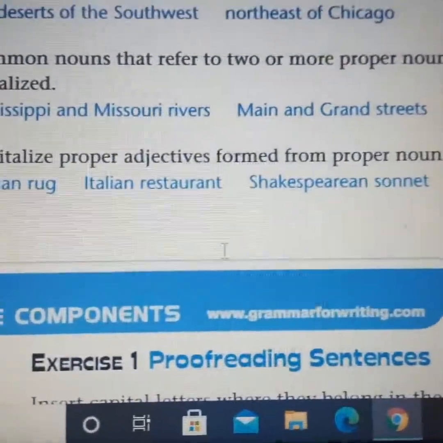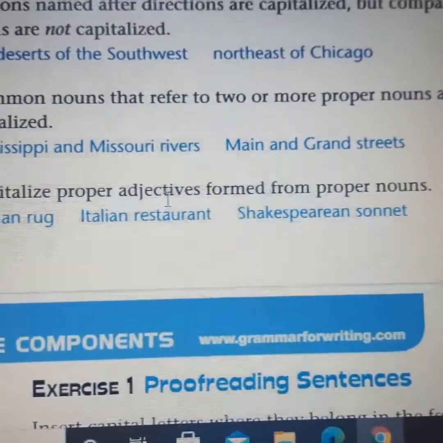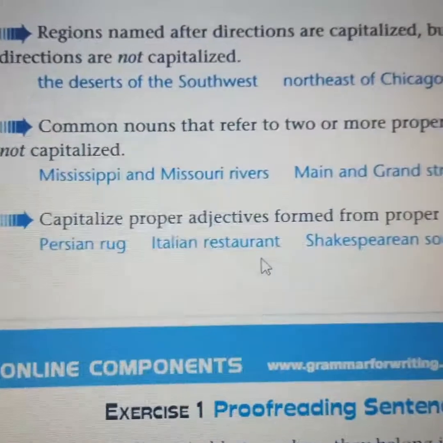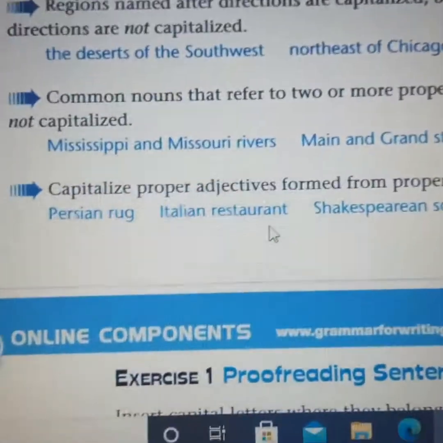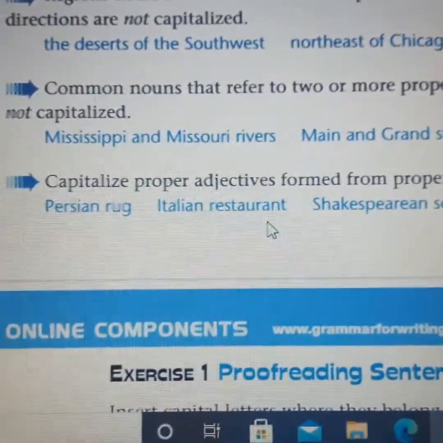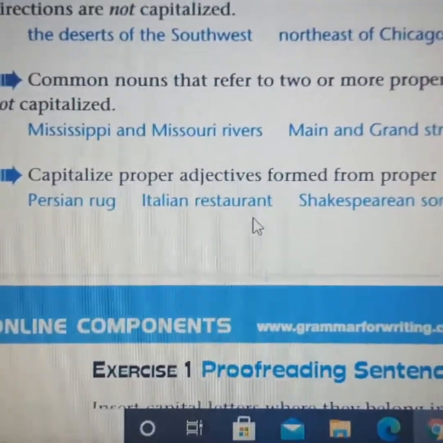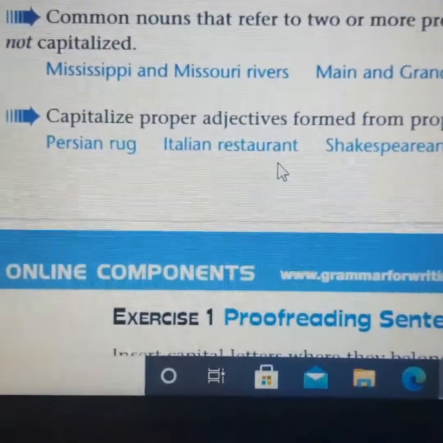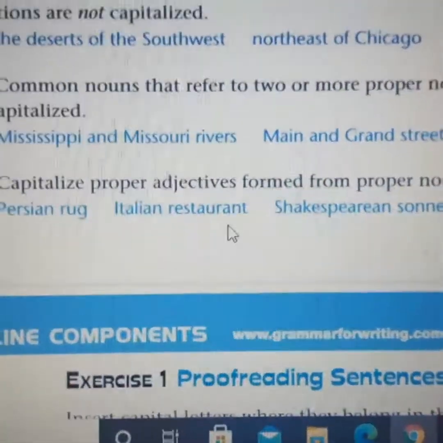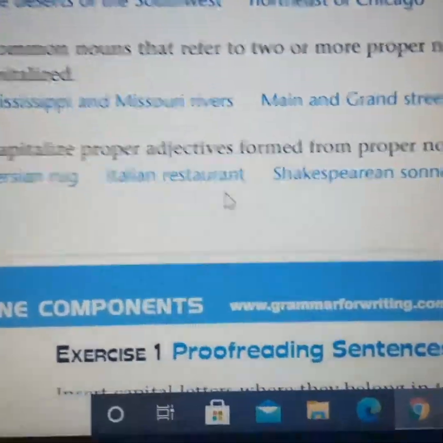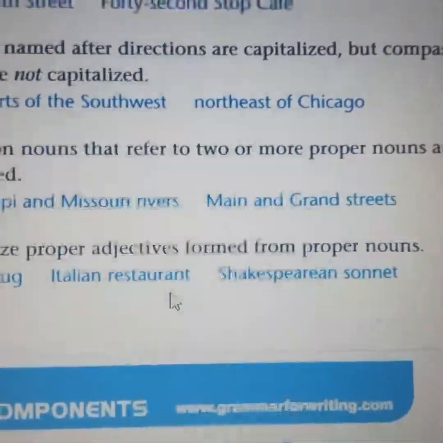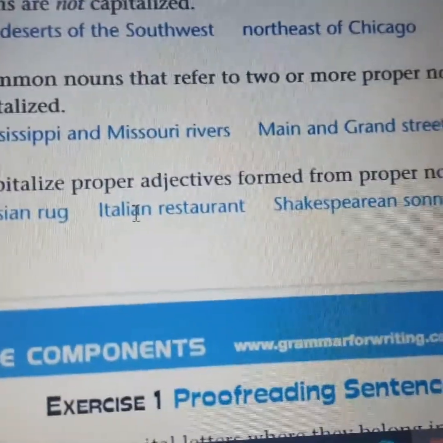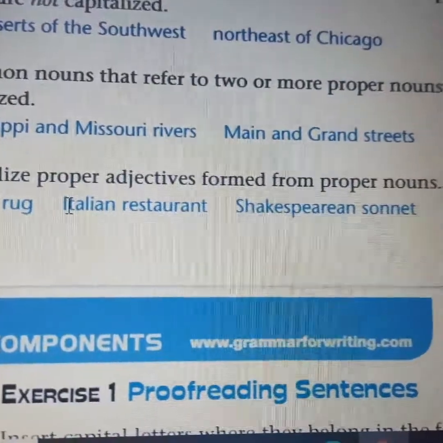Here, capitalize proper adjectives formed from proper nouns. If you remember, we studied something like that last semester when we say, for example, Mexican food, or Italian restaurant, or Korean culture, Turkish TV shows. Anything where you use an adjective formed from a proper noun, you have to use a capital letter. So here, Italian, the letter I is capital.